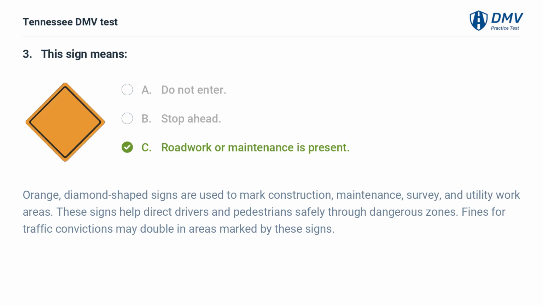Orange, diamond-shaped signs are used to mark construction, maintenance, survey, and utility work areas. These signs help direct drivers and pedestrians safely through dangerous zones. Fines for traffic convictions may double in areas marked by these signs.